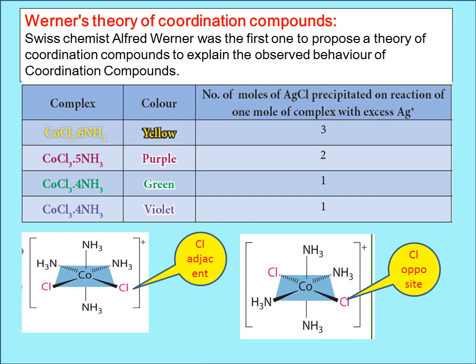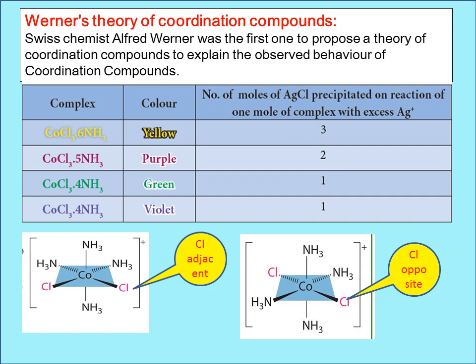For example, in the first case, when you add silver nitrate, 3 moles of silver chloride are precipitated. In the second case, 2 moles of silver chloride are precipitated, and in the last 2 cases, 1 mole of silver chloride is precipitated in each. Now you may ask, in the last 2 cases the number of moles of silver chloride precipitate is the same, but the colors differ. Actually, CoCl3·4NH3 shows 2 different colors, green and violet.